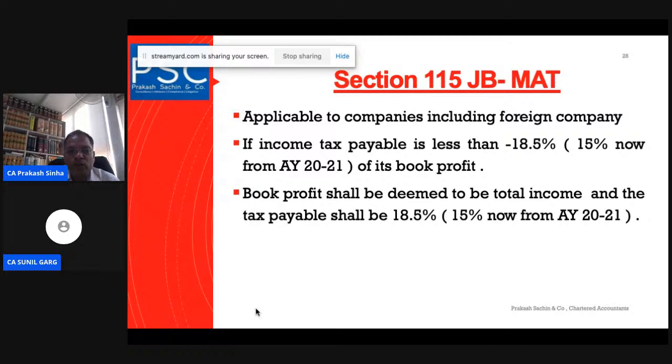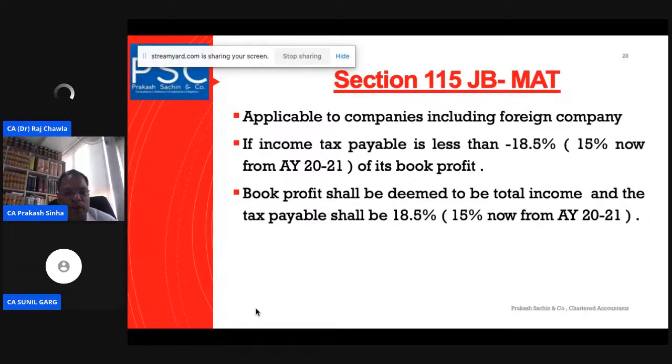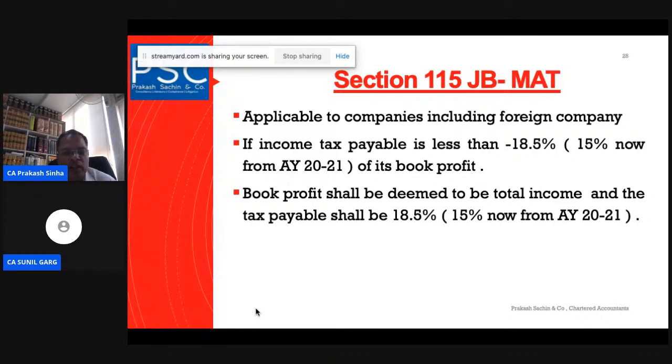For this purpose, the issue arises here. The most complicated part is what the book profit is, how to calculate it, what elements we have to add and what elements we have to subtract in order to compute the book profit. Whether the book profit and the profit prepared as per the profit and loss account statement or as per the Companies Act are both the same? The answer is no. Both are not the same.